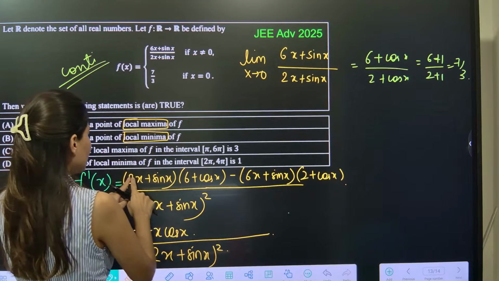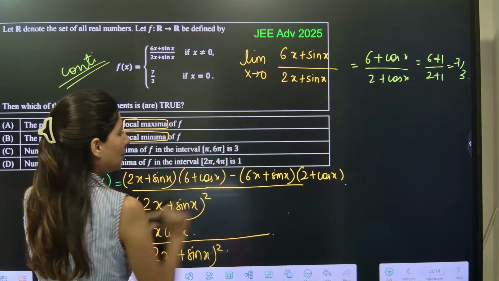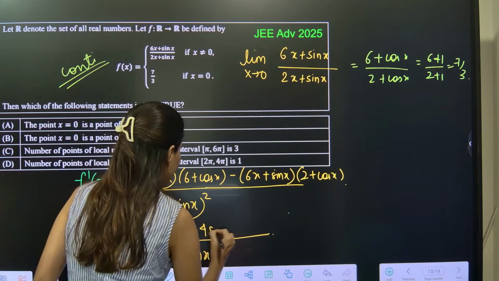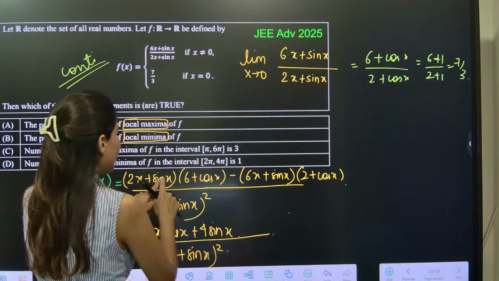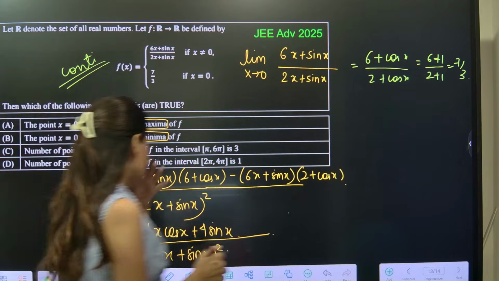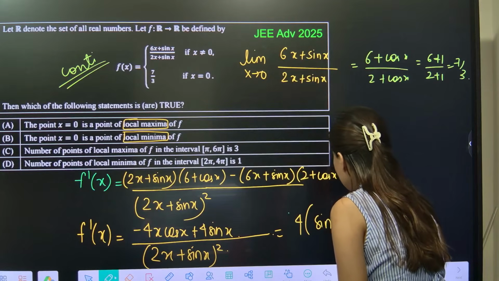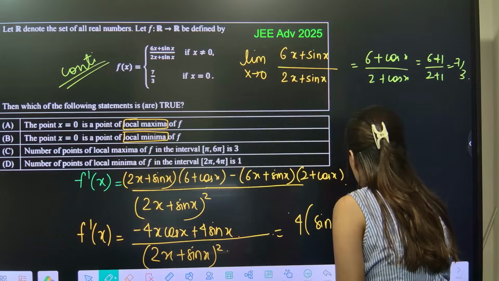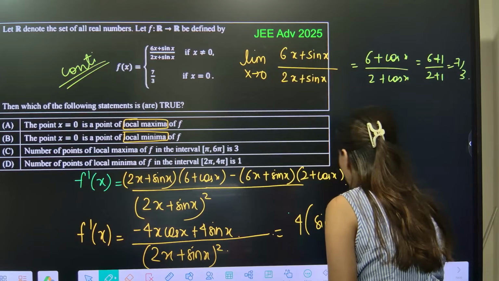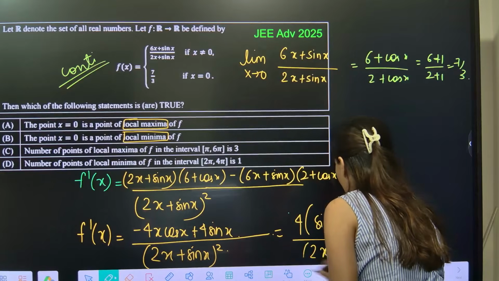Now 6 sin x and minus 2 sin x, so plus 4 sin x. Finally sin x cos x minus sin x cos x cancel. So what you are going to get is 4 (sin x minus x cos x) upon (2x plus sin x) whole square.